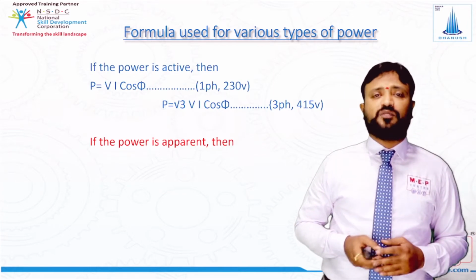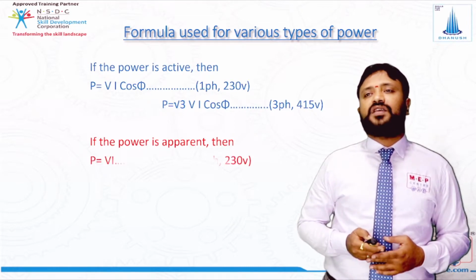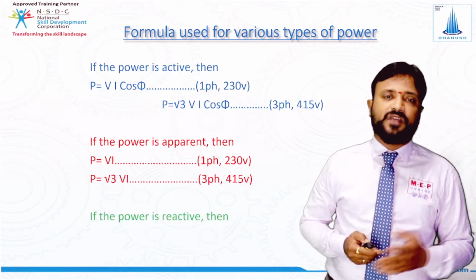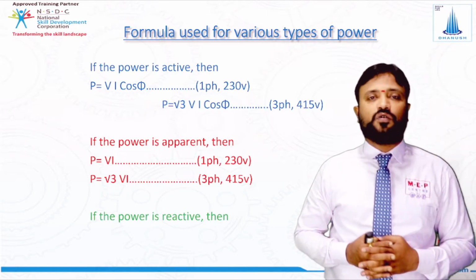That's about the active power. Now when you go with an apparent power, if the power is apparent, then the formula we use is P is equal to VI, and the next is P is equal to root 3 VI. That is for single phase P equal to VI, and for three phase P equal to root 3 VI.